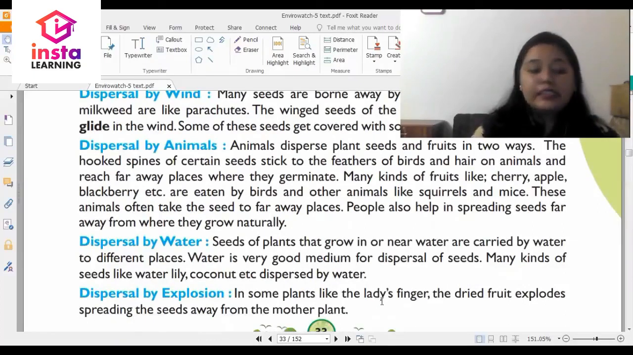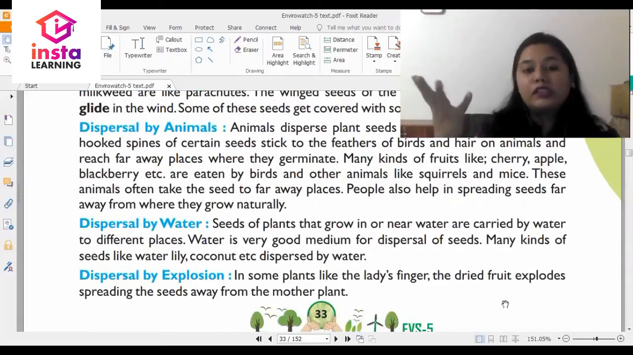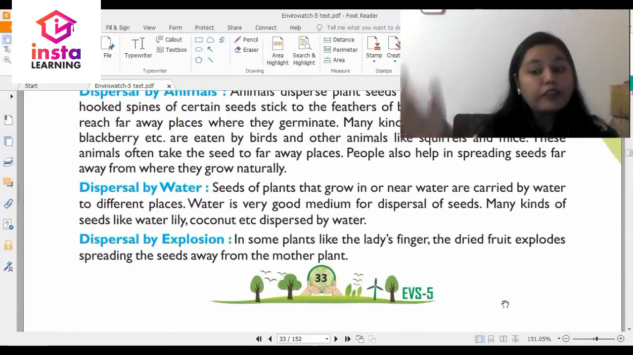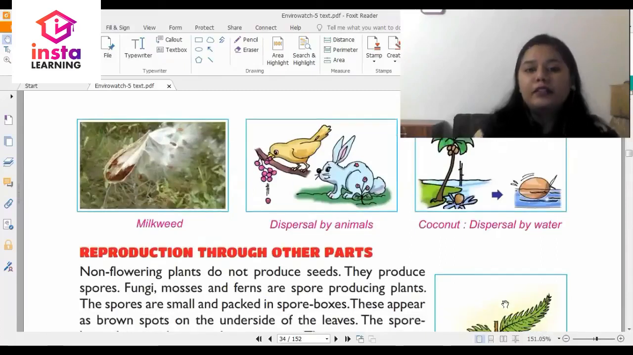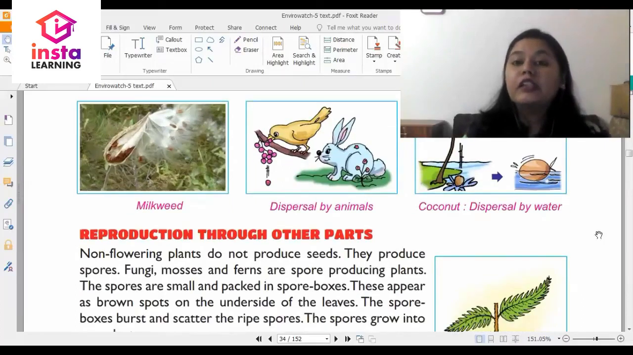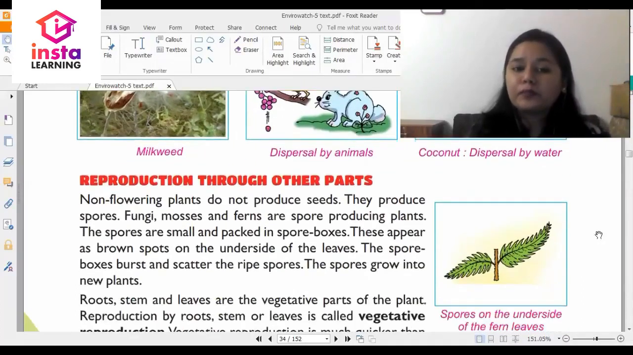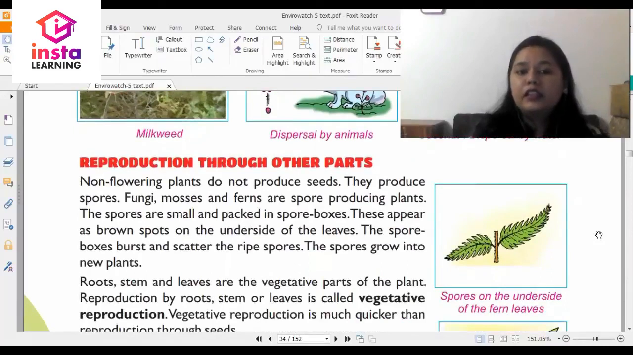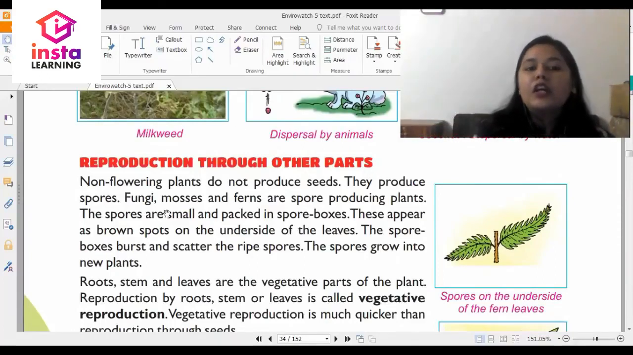In some plants like ladyfinger, the dried fruit explodes, spreading the seeds away from the mother plant. So you can see these methods which are given here, that how the dispersal actually happens through various ways. Then you have reproduction through other parts. So we learned about seeds, how germination takes place. Now we're talking about other parts.